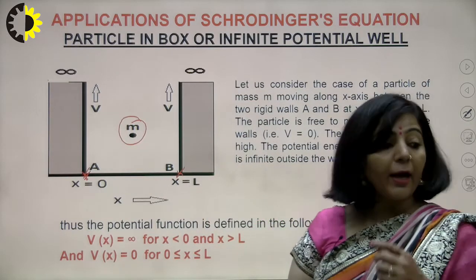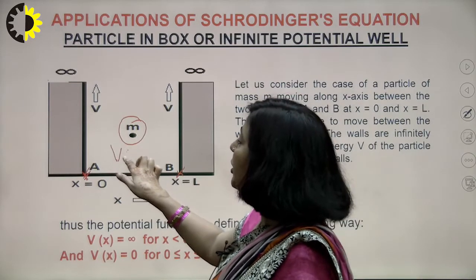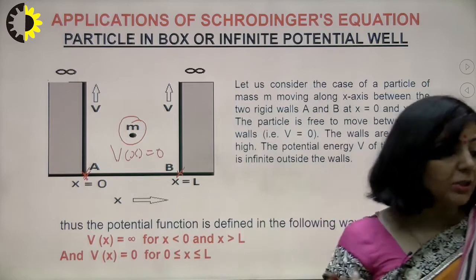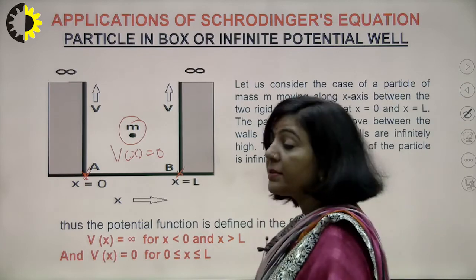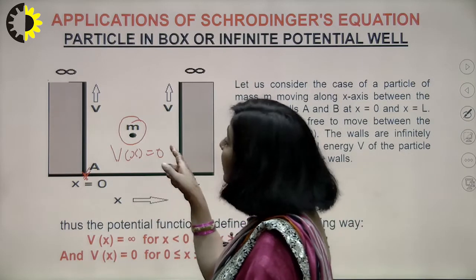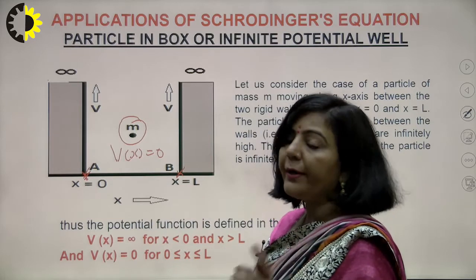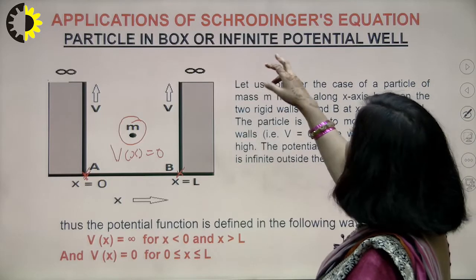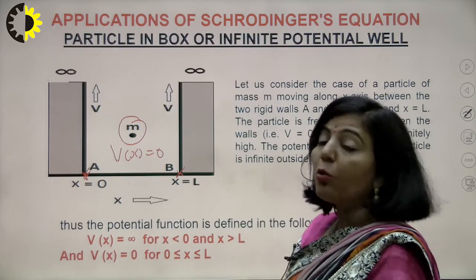And if you are having a free particle, then for a free particle the potential energy is always equal to 0. So the particle which is enclosed in this one-dimensional box is free to move between 0 and L. That is the reason its potential energy is 0 here. m is the mass of that particle. Now there is one interesting fact here. Your topic is infinite potential well, or you can say particle enclosed in a box.